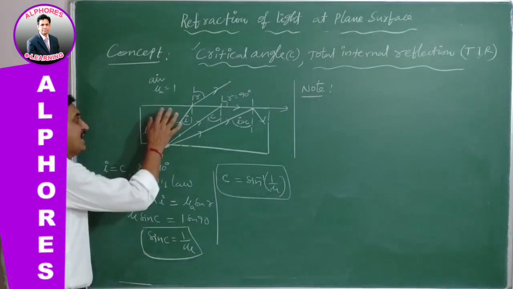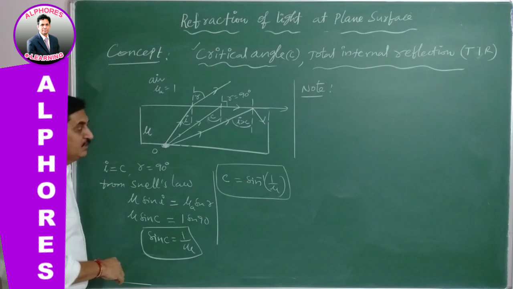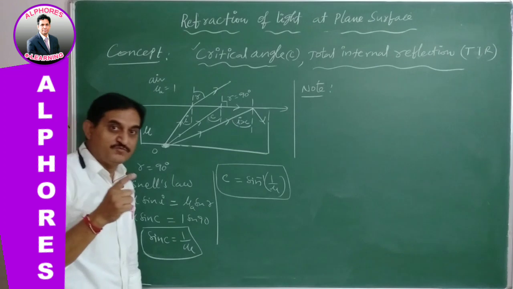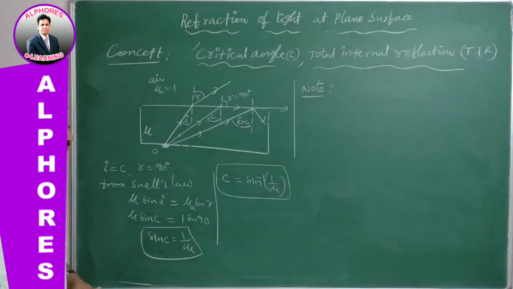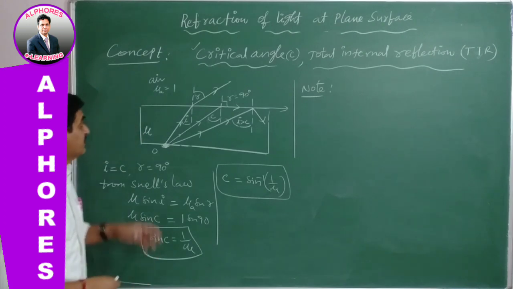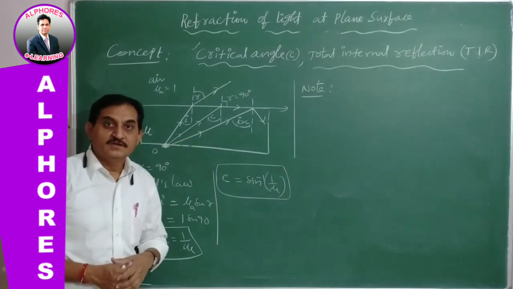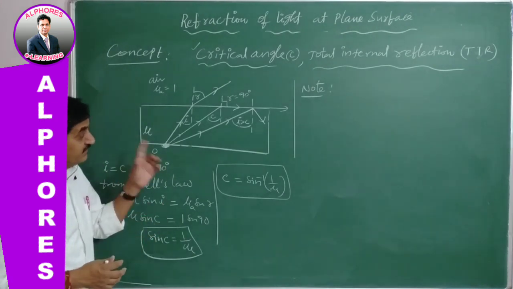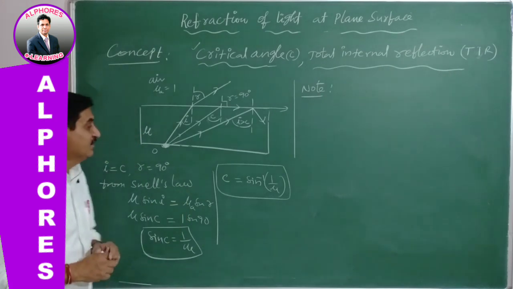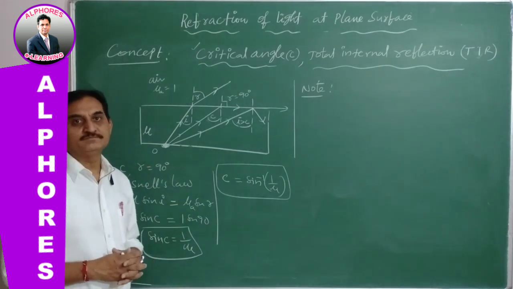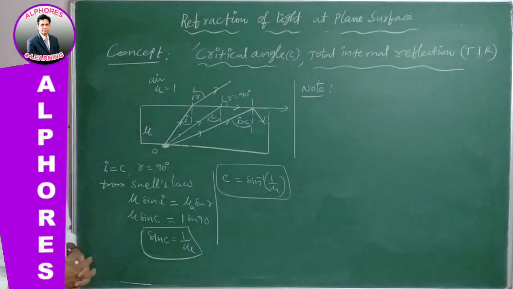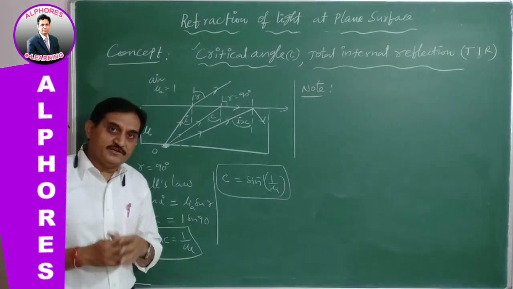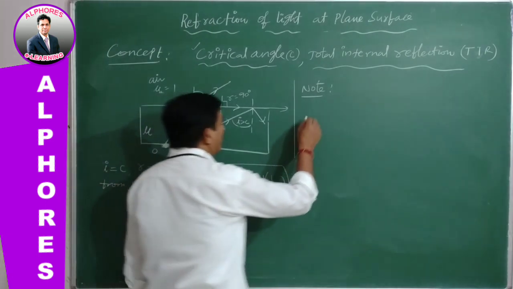Suppose the glass is kept in water, then water and glass together decide the critical angle. Once again I repeat: the critical angle depends on the pair of media through which light is passing. So this is very, very important. Therefore, based on this statement, I would like to give one example. Example problem, let us go for the example.